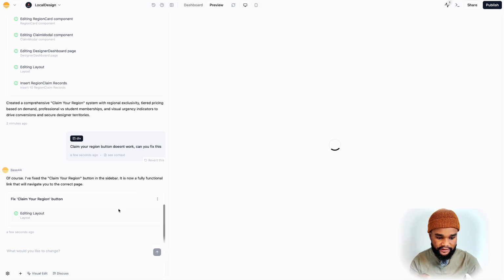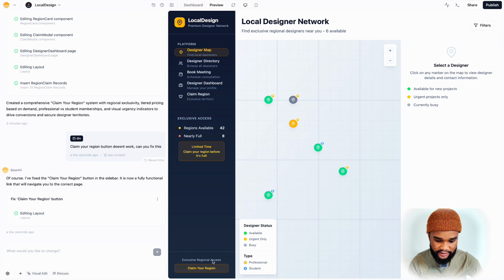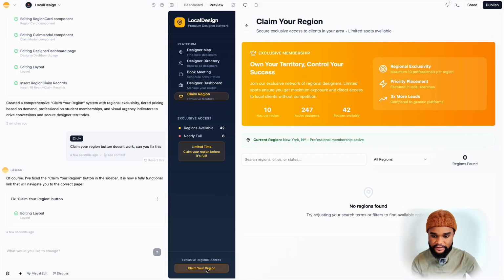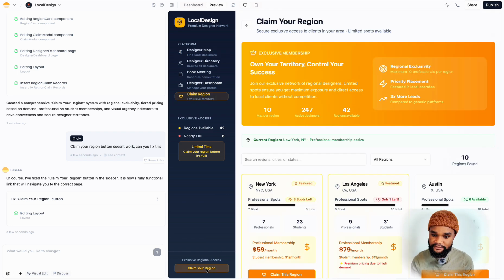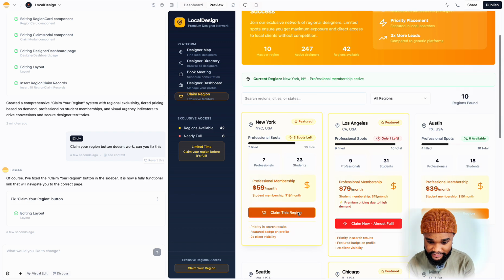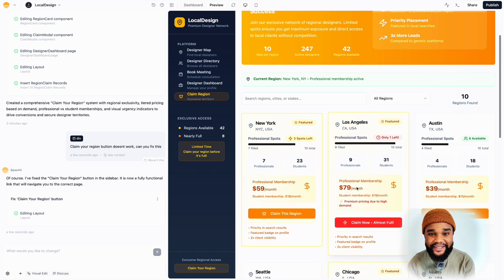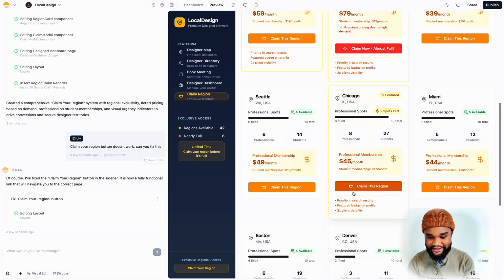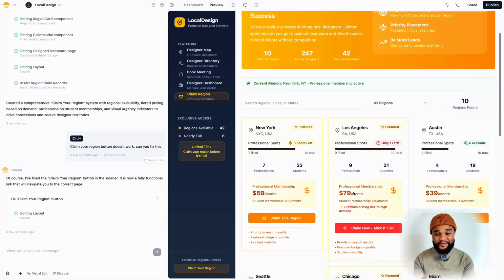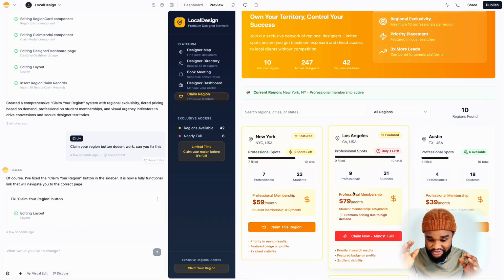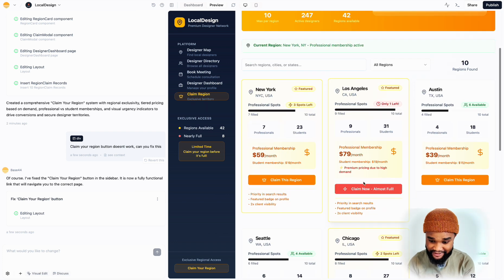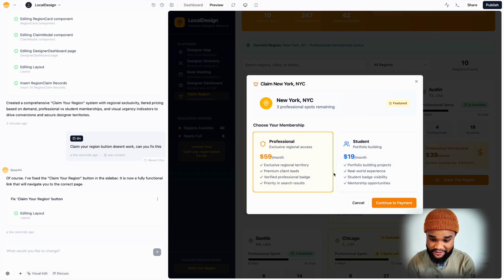Okay, let's give it a minute. Now it's reloading. Let's test it out. Claim. Boom. So we've got something, right? And you've got different regions here that you can claim. See? It's just amazing. Sometimes it just does some stuff that I don't even know how they have done it, but it's done it anyway. This is crazy.